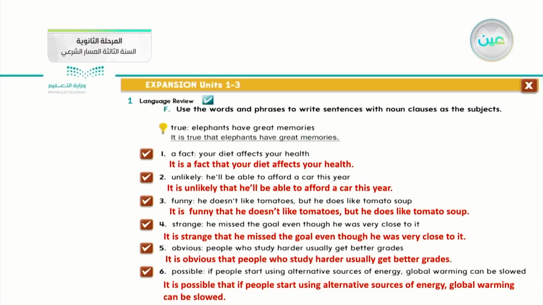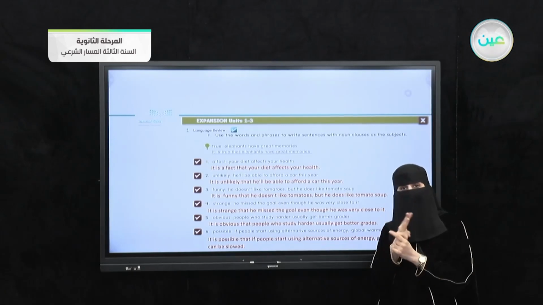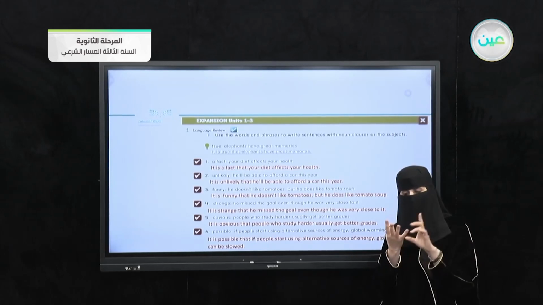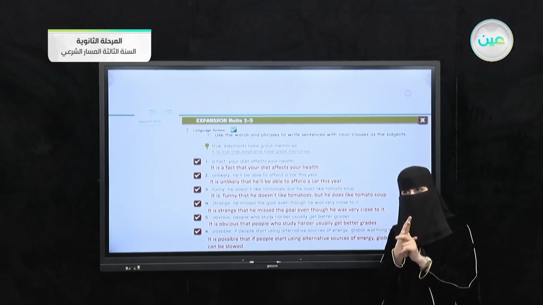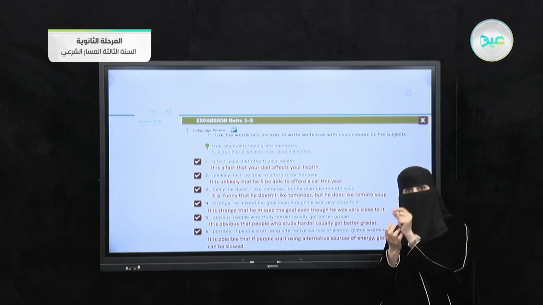Okay, by the end of this question, we can summarize our grammar, noun clauses, as 4 kinds. The first one, we can begin it with that. Number two, we can use it with the verb, and they give a structure that we should follow: be, then a verb after it.